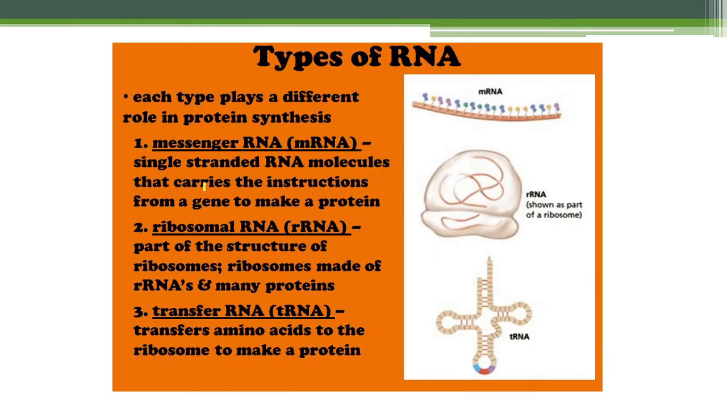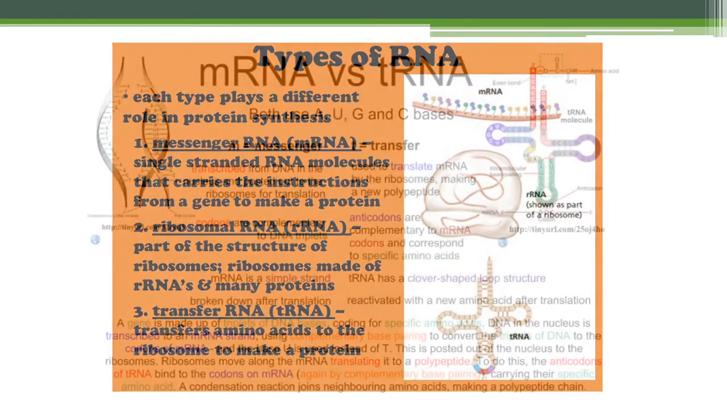Okay, so mRNA is single stranded. The single stranded RNA molecule carries the instruction from the gene, carrying the information from the DNA. Then it will go and bind. The rRNA is part of the structure of our ribosomes. Okay, this RNA is going to bind. Then rRNA helps transfer amino acids to make protein. Then it forms a clover shape, the tRNA, which makes the proteins. Okay, these are the types.